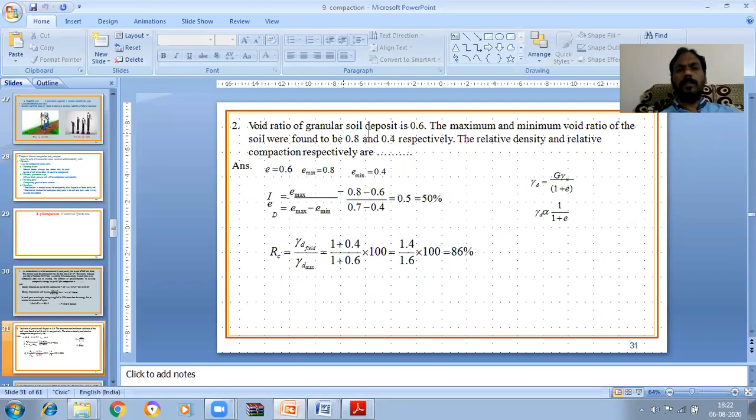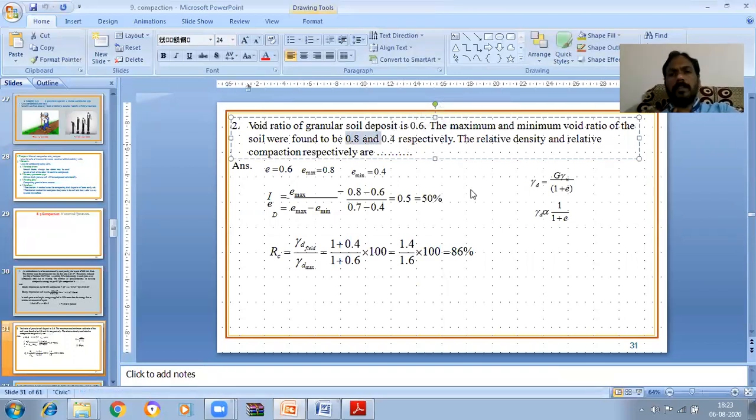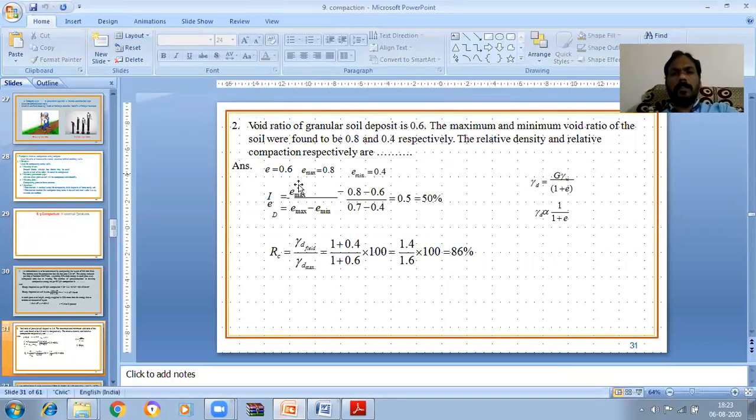The void ratio of a granular soil deposit is 0.6. The maximum and minimum void ratios of the soil were found to be 0.8 and 0.4 respectively. The relative density and relative compaction respectively are? So in the natural state, e is 0.6, e max is 0.8 and e min is 0.4.